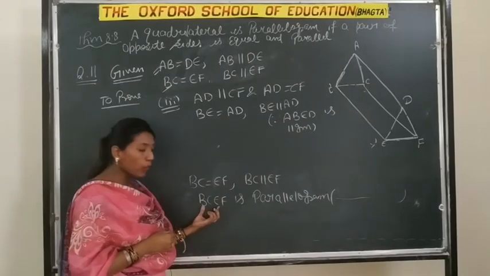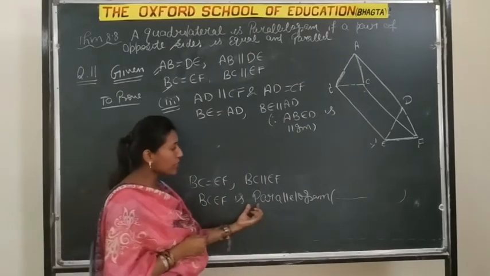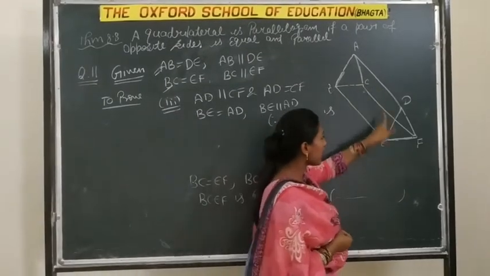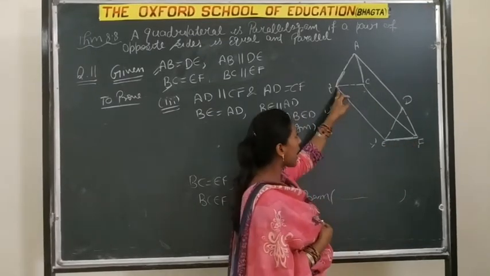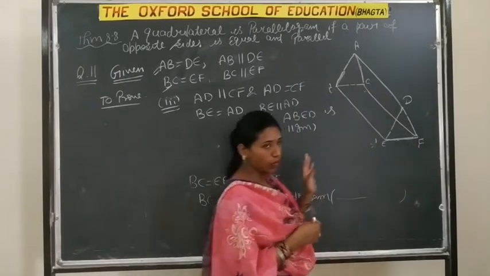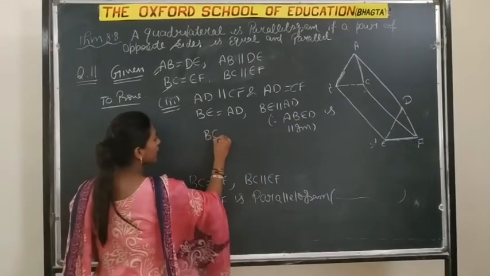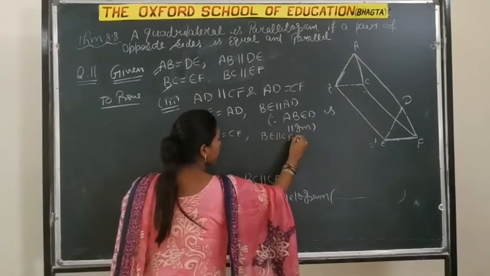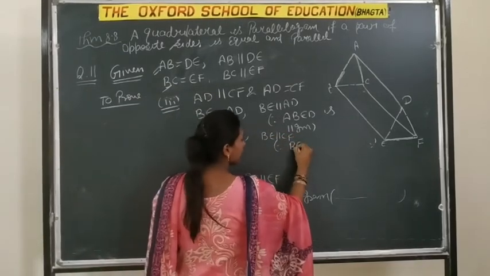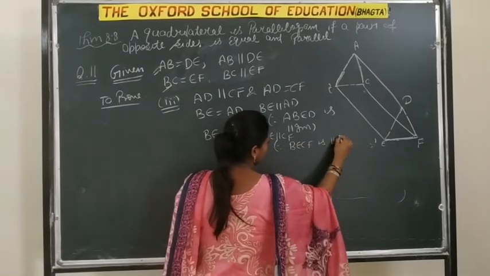Now next, we proved in the second part that BCEF is a parallelogram. So opposite sides are equal and parallel. That means BE equal to CF, and also BE parallel to CF. Why so? Because BECF is a parallelogram.